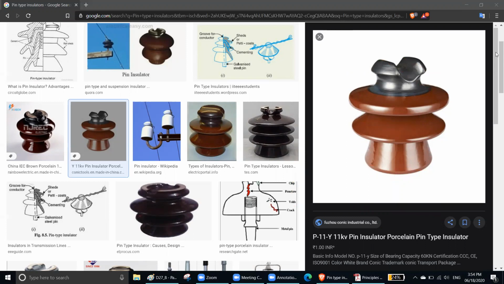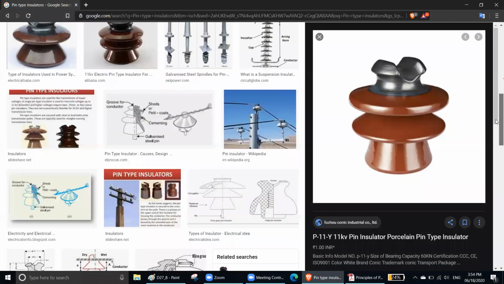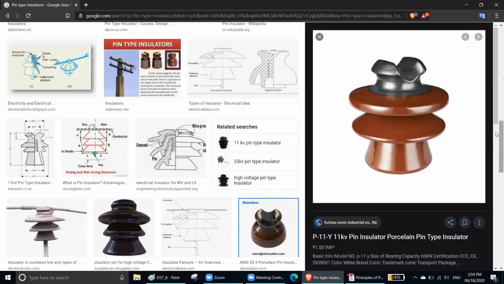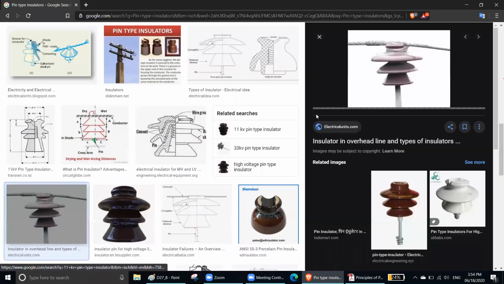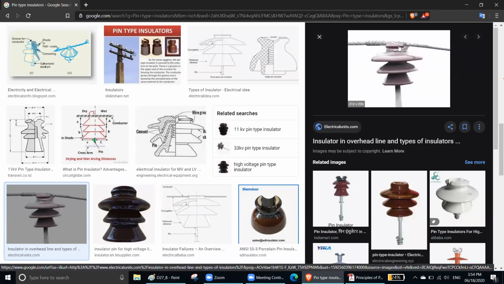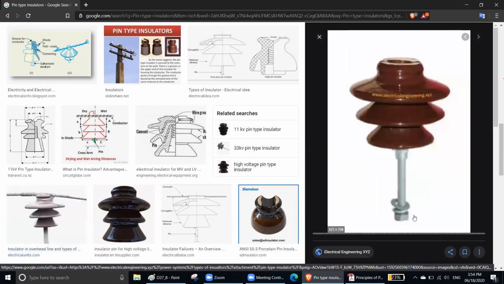Pin type insulator. I'm going to show you some other pictures as well. Here, can you see it? It is just lying on top of the groove. And it is connected with your tower with a big bolt. Can you see the big bolt? The big screw is connected. That's the thing. This is the pin type insulator.